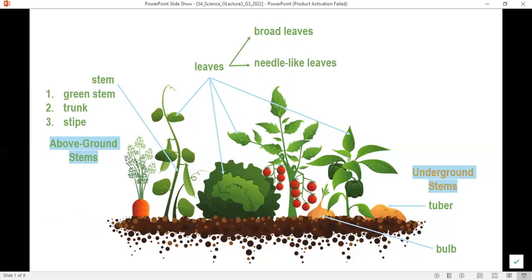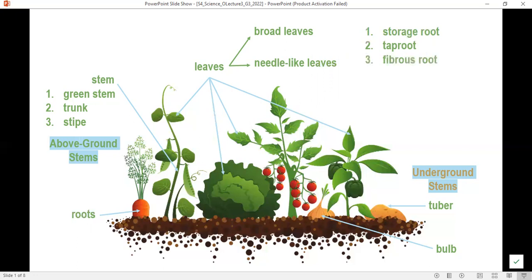Okay, let me just go over these one more time. There are 5 types of above ground stems, 2 types of underground stems. What about roots? As I was saying, the carrot is a storage root because it stores food. The carrot is a root we eat. Other than the storage roots, we know the tap roots. Plants with taproot systems show roots with one main line and small side lines.